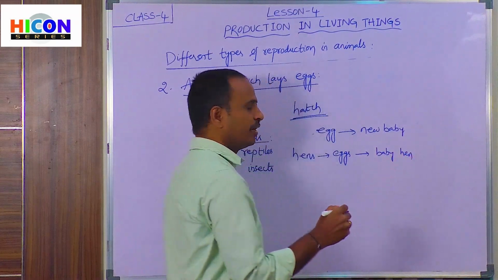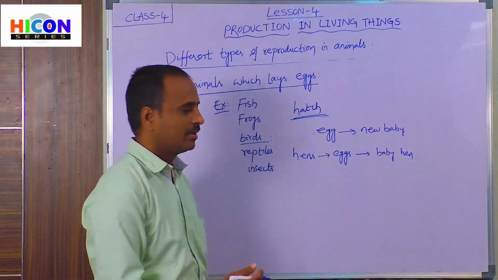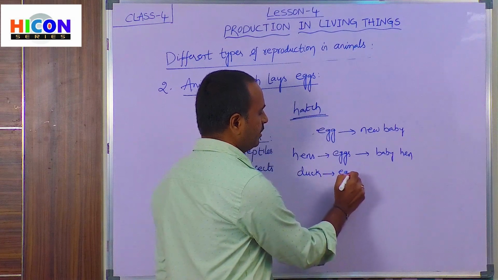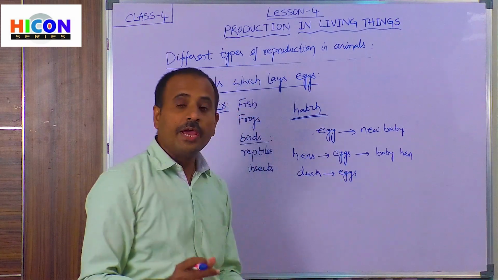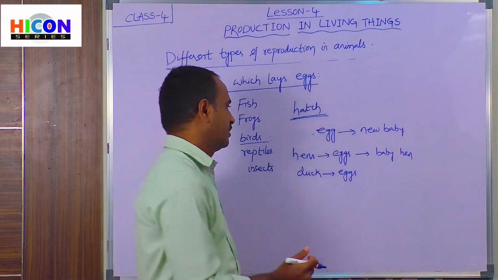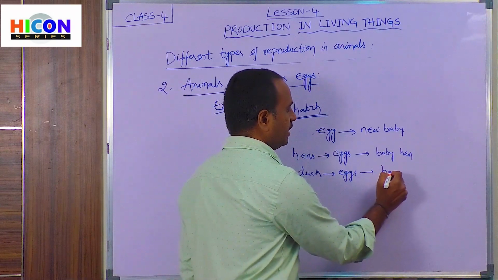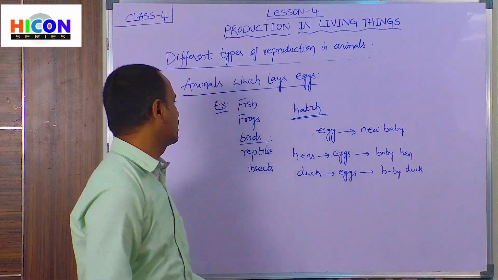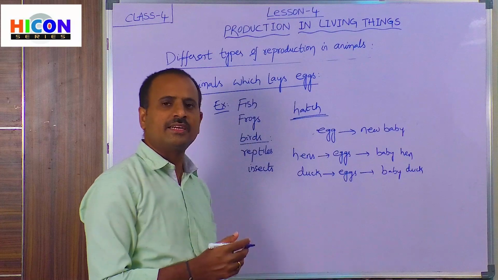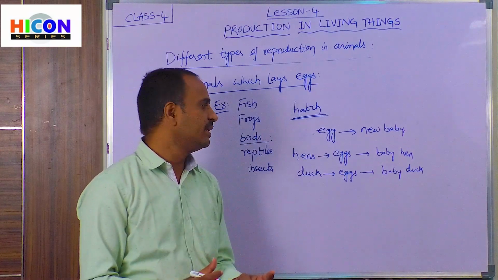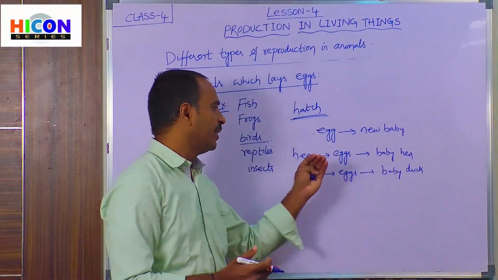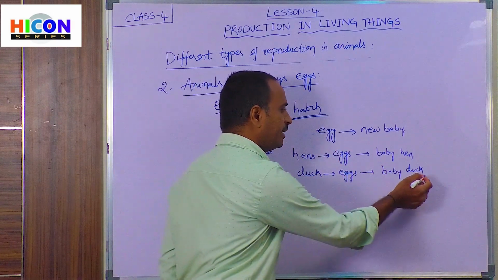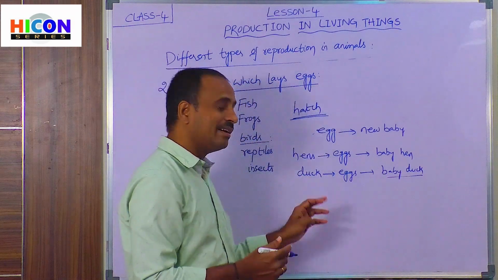In the same way, if you take another bird like a duck, the duck also lays eggs, and we will get a baby duck from its egg. So in this way, all animals like birds, reptiles and insects reproduce their young babies from their eggs. A baby hen will come out from the hen's egg, and a baby duck will come out from the duck's egg.